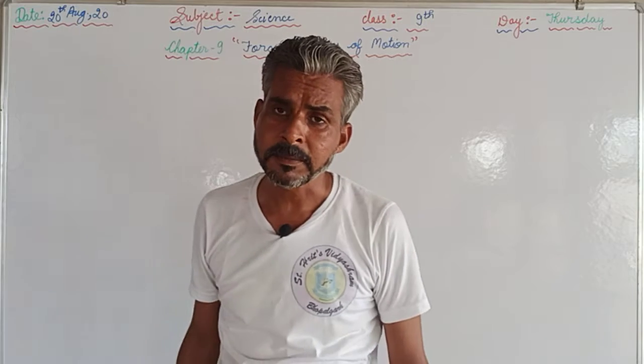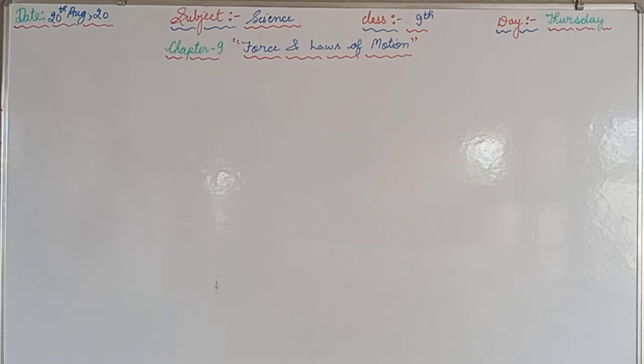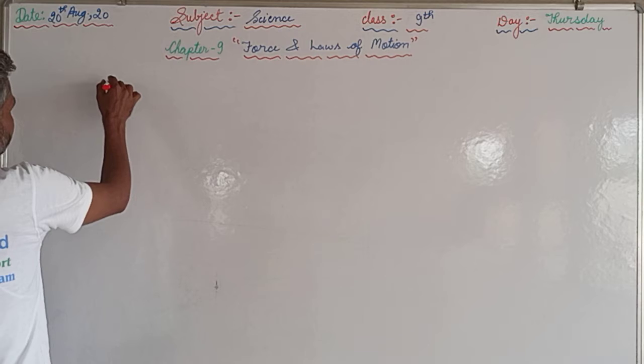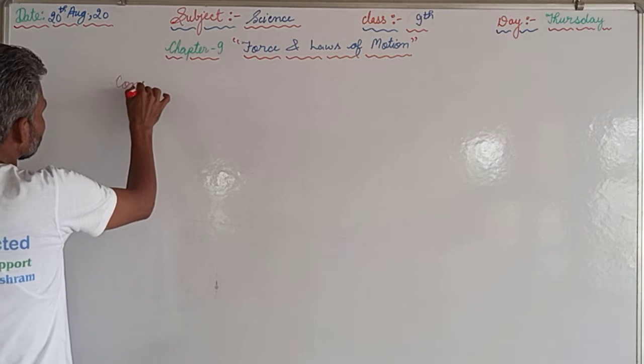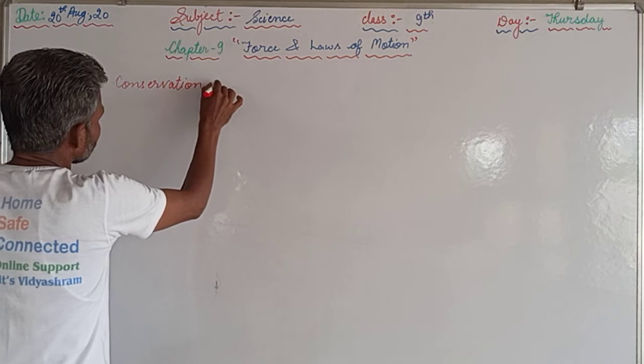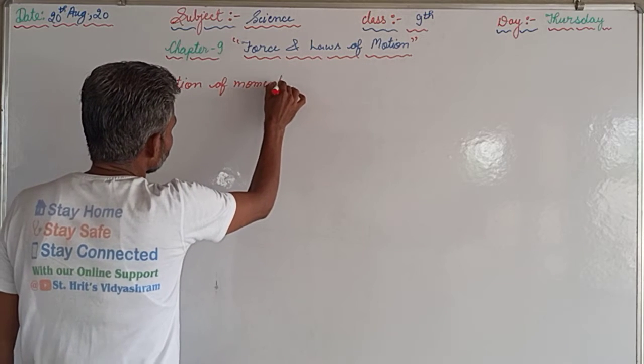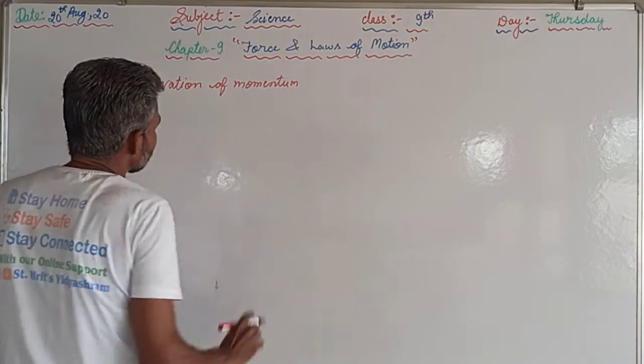These three laws are there in this chapter. At the same time, as we have discussed momentum, one more term is there: conservation of momentum.